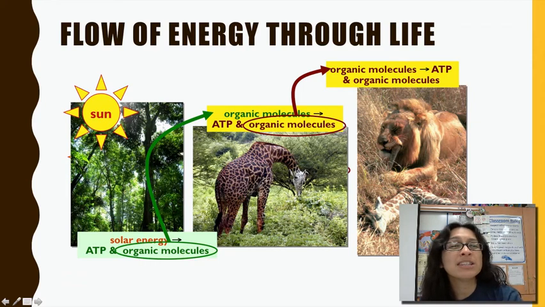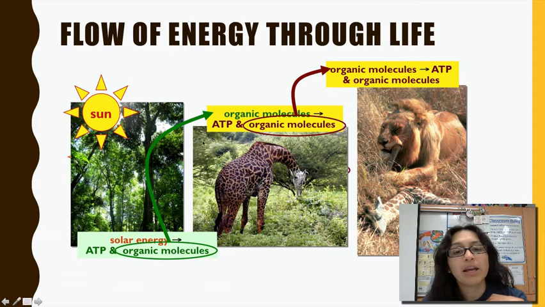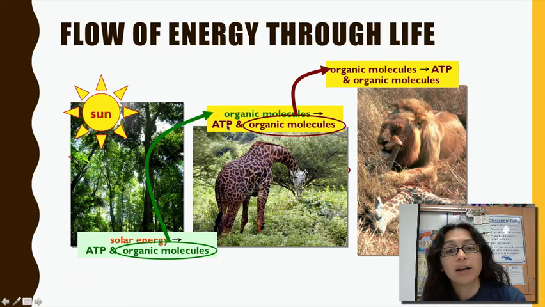So when we say an organism will die if they don't get energy, if they don't eat, we know that if an organism doesn't eat, it's going to die. Here an herbivore comes along and eats the plants, and the organic molecules are passed along to that herbivore. The herbivore will store energy in some of those organic molecules, but they'll also break it apart and store energy in ATP and use energy from ATP.